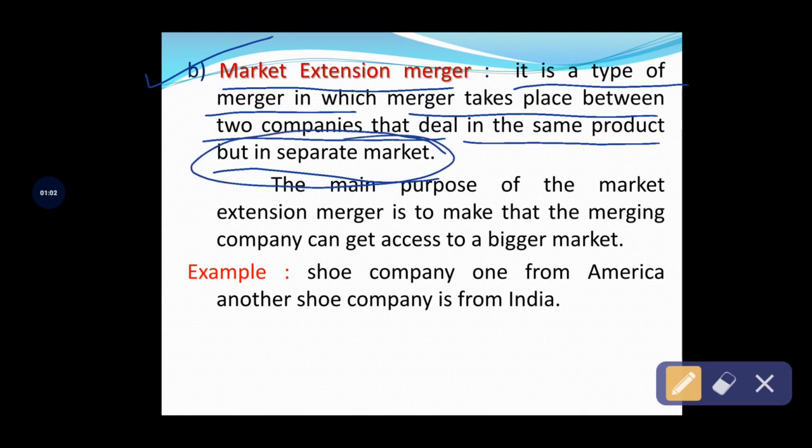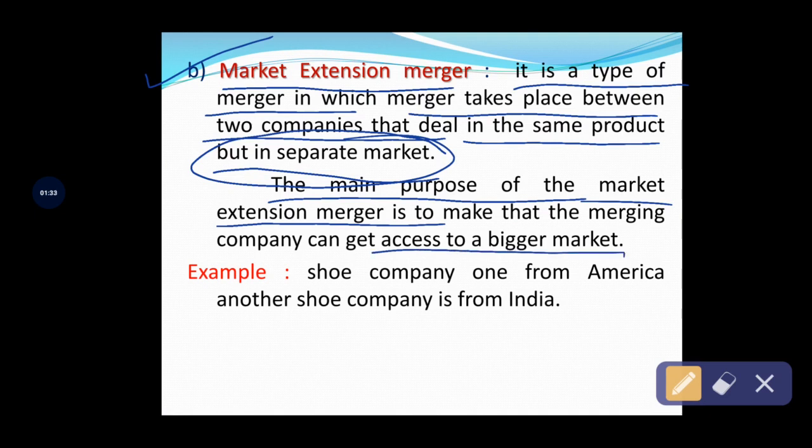Okay, so under market extension merger, the companies offer the same product to customers, but the geographical locations will be in different areas. The main objective of market extension merger is extending the market across the world through accessing a bigger set of markets.